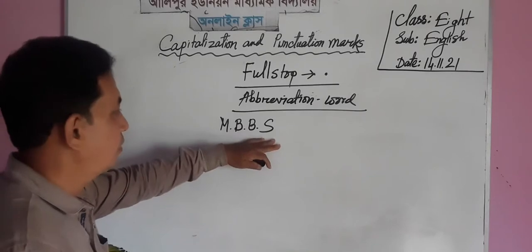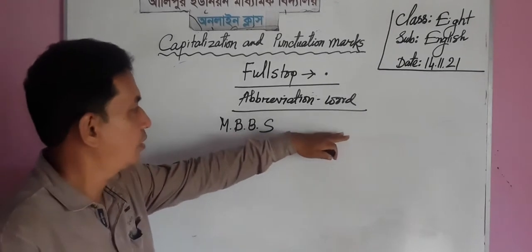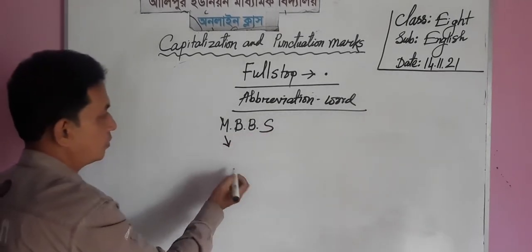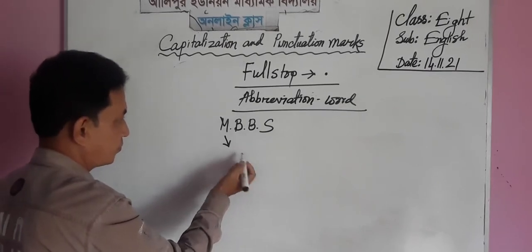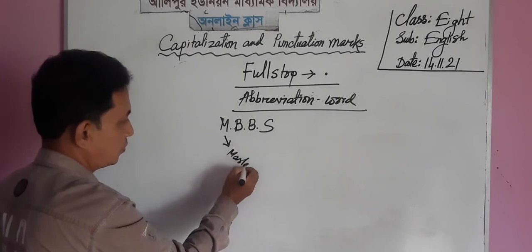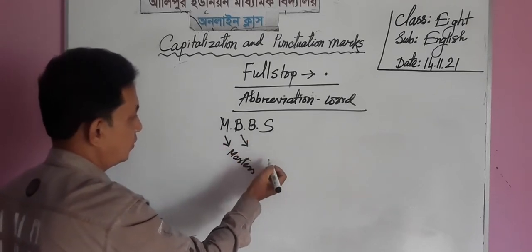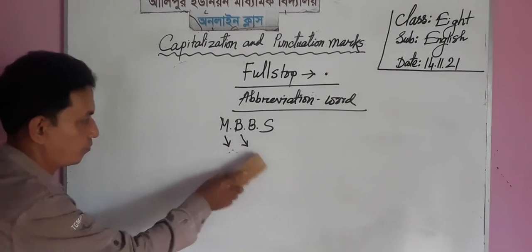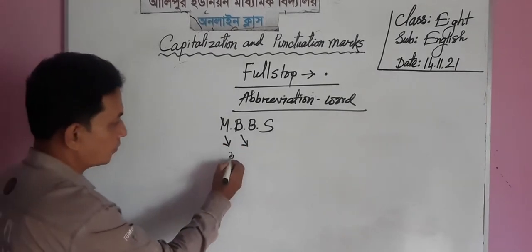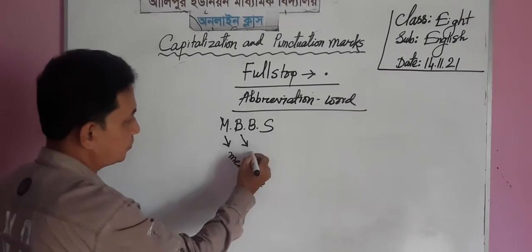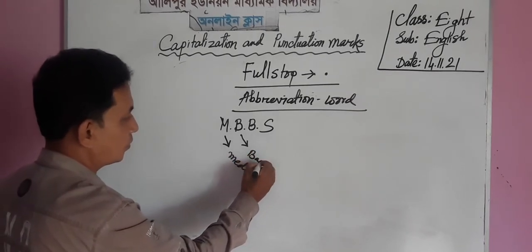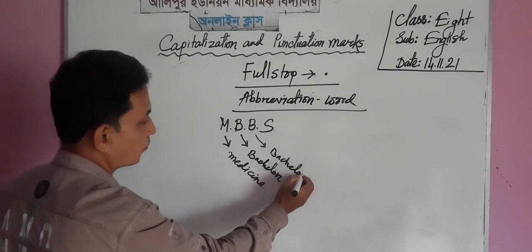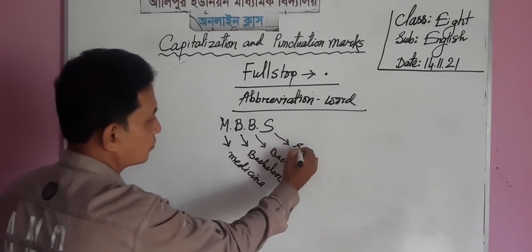It is the contraction form of big words, such as M. M means medicine. B means bachelor. And S means surgery.